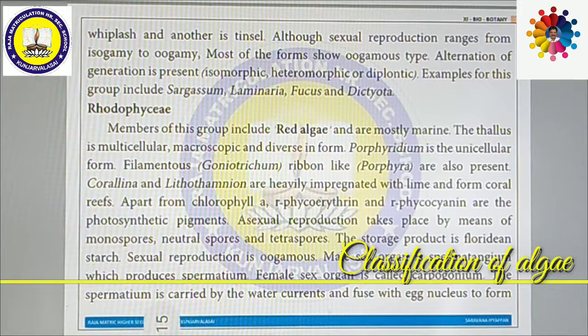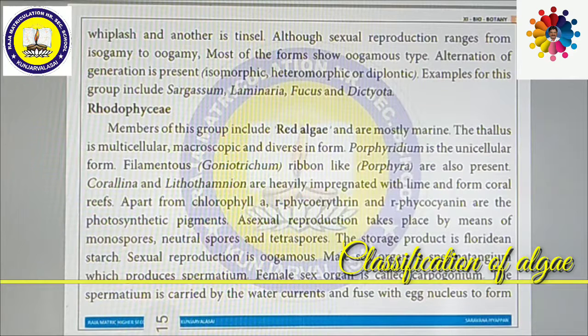Most of the forms show oogamous type only. Alternation of generation is present. Isomorphic, looking similar. Heteromorphic, looking different shapes. Diplontic, both are present. Diplontic means diploid condition. Examples for this group include Sargassum, Laminaria, Fucus and Dictyota, which are very good examples for Phaeophyceae.